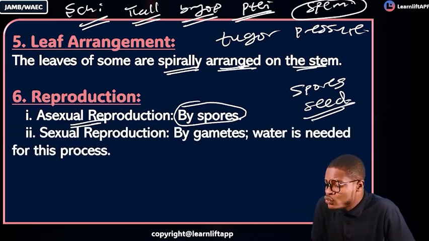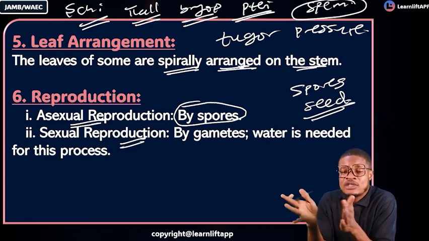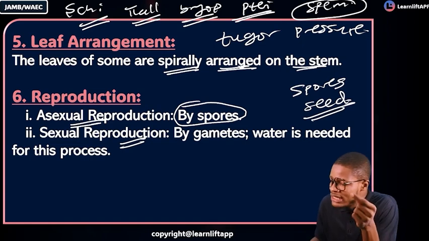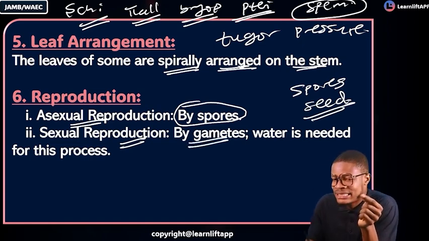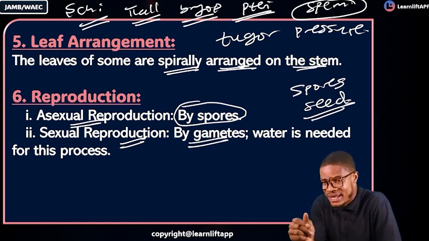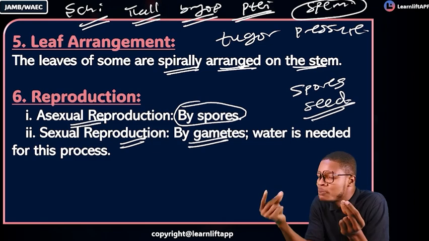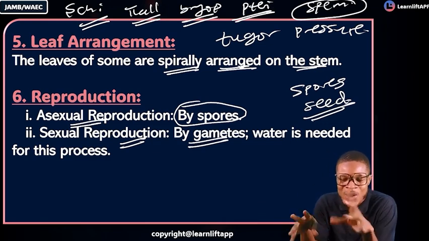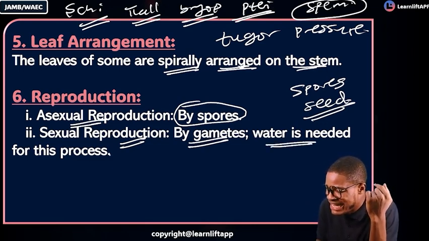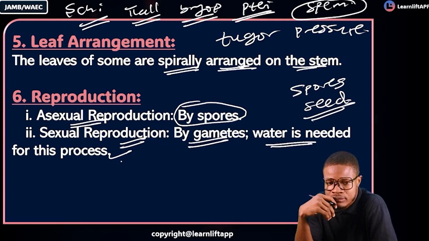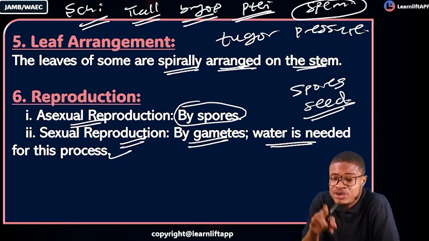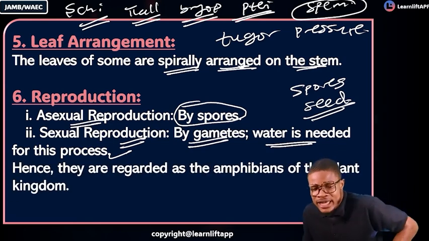Number 2, sexual reproduction. Anything that involves sexual reproduction, whereby male and female come together, they need gametes. Sexual reproduction is by gametes. Asexual is by spores. I will explain this when we move further. Please take note that water is needed in their sexual reproduction process. During sexual reproduction, what do they need? They need water. Don't forget this very quickly.